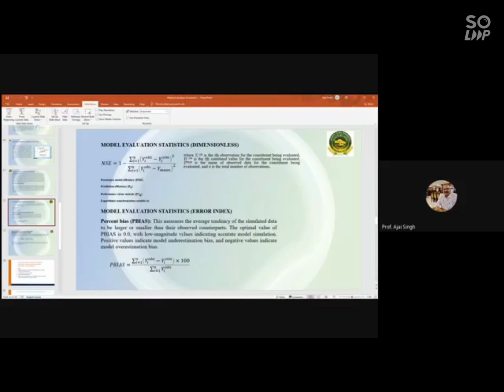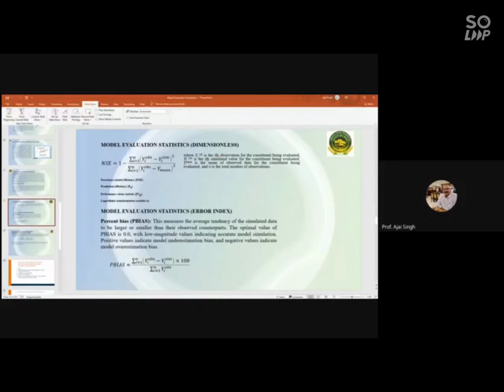The optimal value of the P bias is 0, meaning the difference between the observed and the simulated value should be 0, meaning you are getting the same value as the observed value. So with low magnitude values indicating accurate model simulation, P bias should always be lower. Underestimation bias is represented by positive values, and negative values indicate model overestimation. So this is a kind of interpretation of whether your model overestimates or underestimates the observed value. This will help you in making the correction.